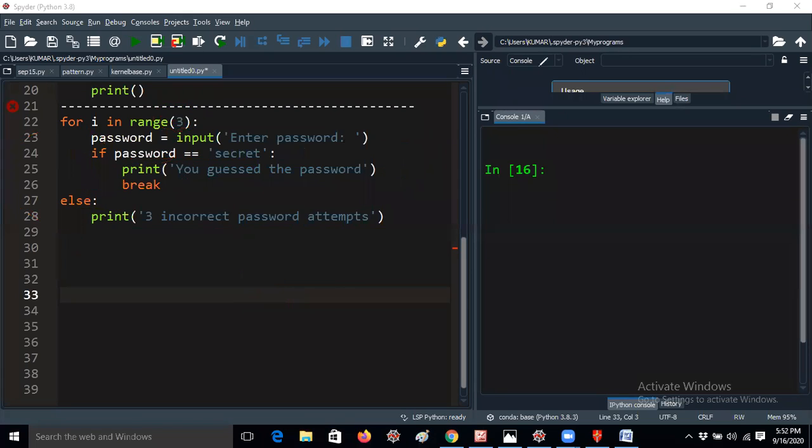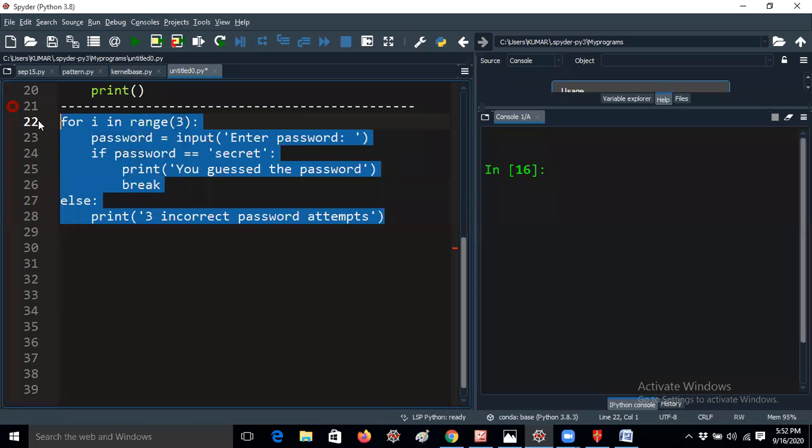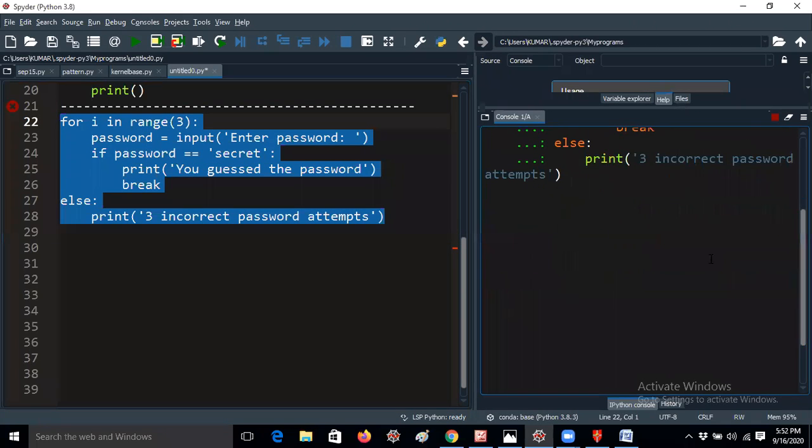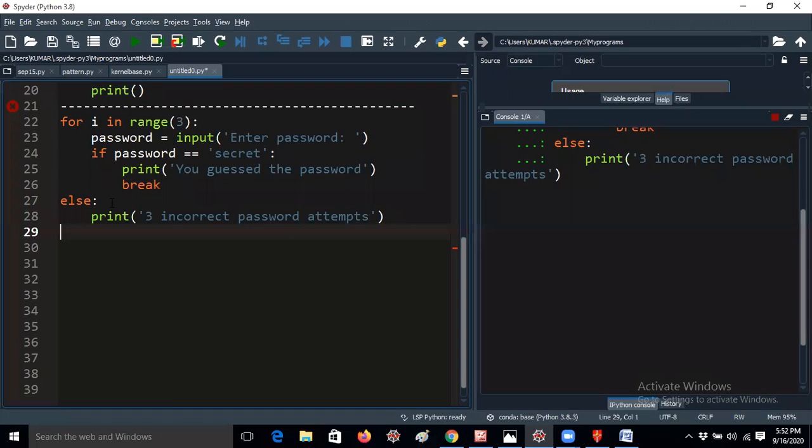It's real time. Even on the TCS CodeVita website, if you enter the wrong password 3 times, it will be locked automatically. So let me check it right now. This is the best feature in Python: we have the facility of else with loops.